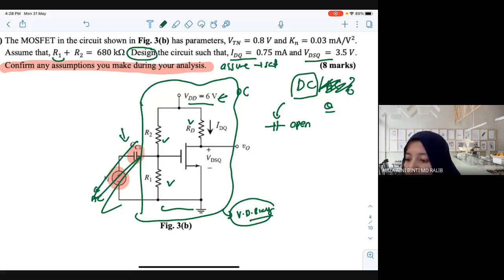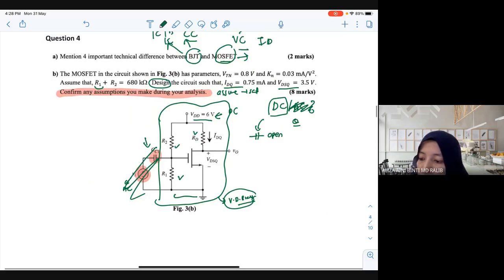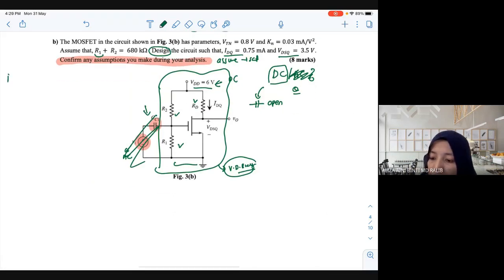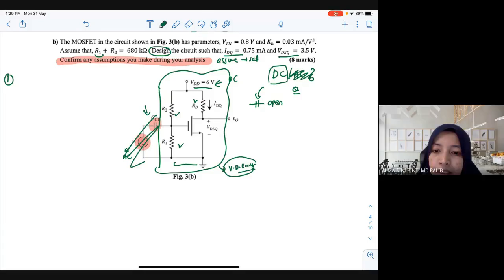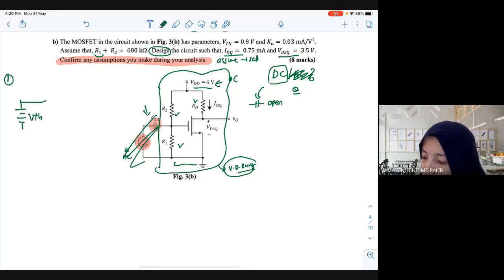Okay, now the first step, what you need to do with this circuit? Are you going to start to do the loop, or do you need to change the circuit? Thevenin. Okay, you can't run away from Thevenin. So here becomes RTH. Then do you have RS? No. And then you have your RD and then VDD. Okay, next step.